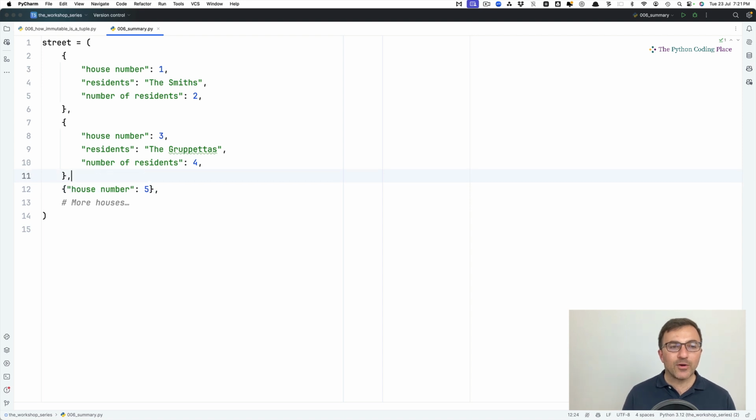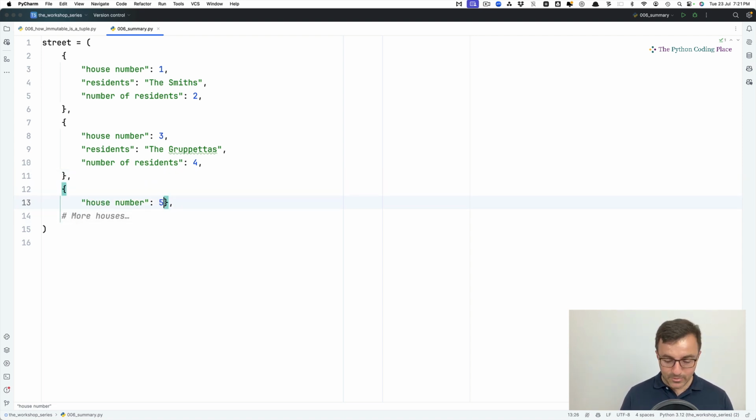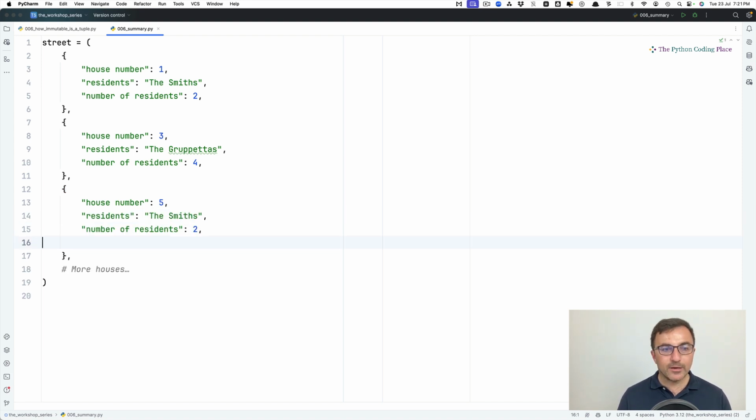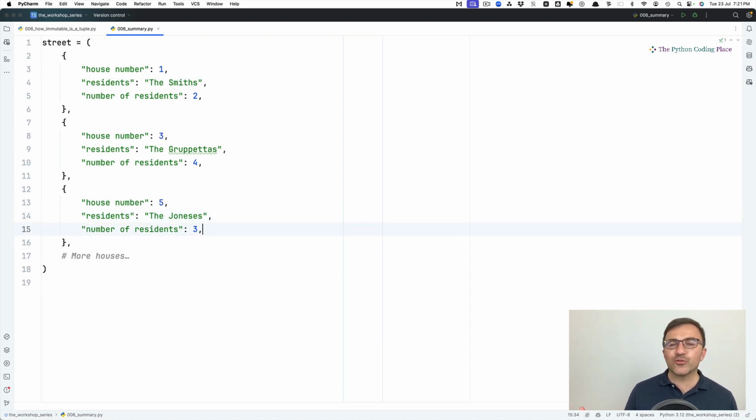Good. And finally, last house. Let's go for house number 5. And once again, let's paste there. Let's say the Joneses, and there are 3 of them, for example. It doesn't really matter, right? Okay, so I've created my street with 3 houses, and each dictionary has some attributes: the house number, the residence, and number of residents. Good.